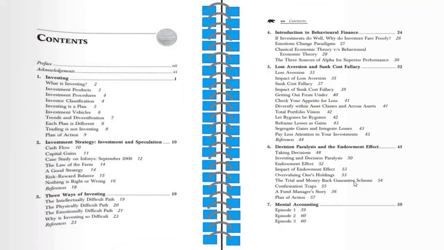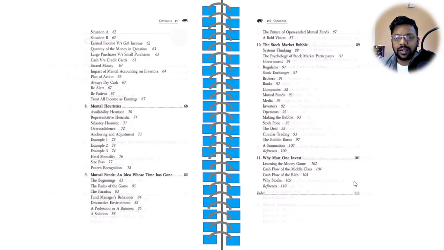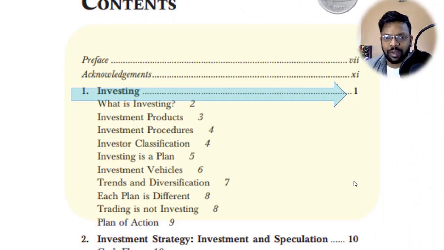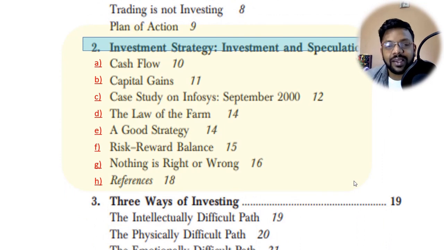We know in this book there are 11 different chapters, and in the last video we had a summary of the first chapter. In this video we are going to see a summary of the second chapter. The second chapter is investment strategy, where Parag Parikh talks about investment and speculation.